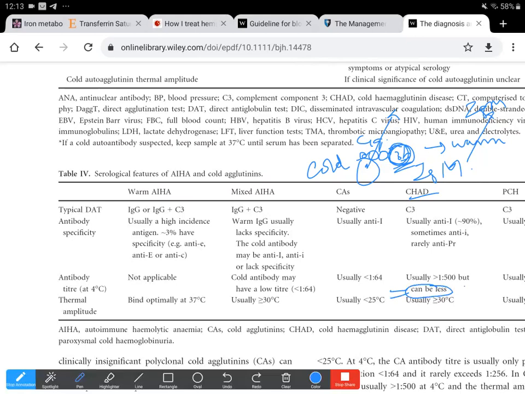So if the titer is initially taken at 4 degrees centigrade, it would be greater than 500. But it can be less if most of the IgM has dissociated from the red cells. Even after the acute phase, sometimes the antibody persists for 2 to 8 months, and may even be detected years after. So the antibody may persist for some time after the acute phase.